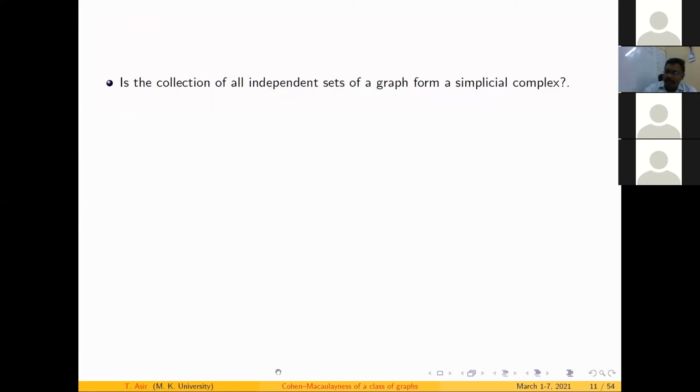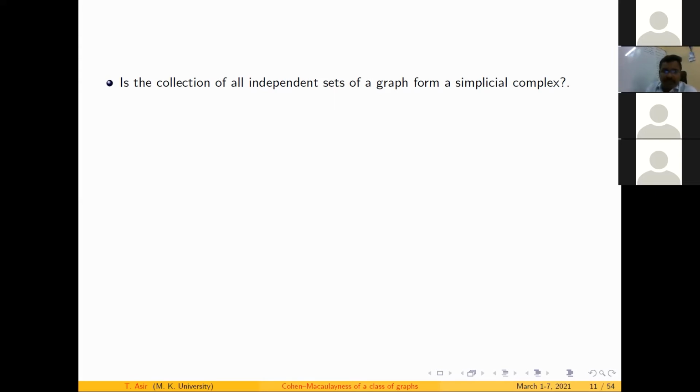Okay, so now my question is: does the collection of all independent sets of a graph form a simplicial complex? I will give 1 minute of time, just have a look at this. If I collect all the independent sets, can it form a simplicial complex? Hope you remember the definition of a simplicial complex. It has to satisfy 2 conditions. I need to have a set, and I need to collect some of its subsets, which should satisfy 2 conditions. One is that singleton sets are always elements of this, and the other is closure with respect to subsets.